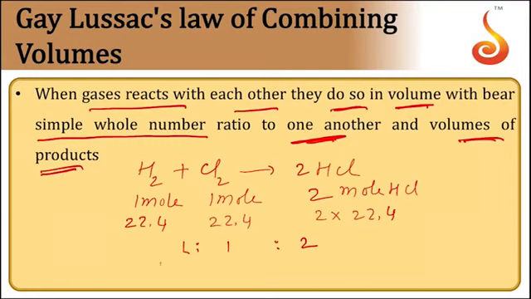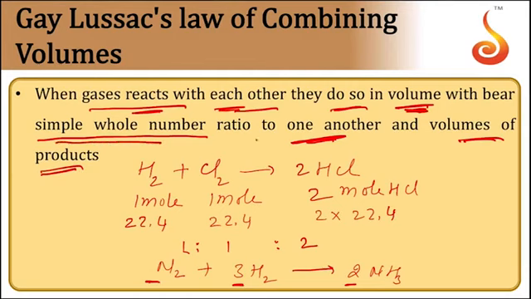Similarly, when you take nitrogen plus hydrogen to form ammonia, the simple whole number ratio will be 1:3:2. So 1:3:2 is also a simple whole number ratio. So whenever gases react with each other, they do so in volumes which have a simple whole number ratio to one another and to the volumes of the products.